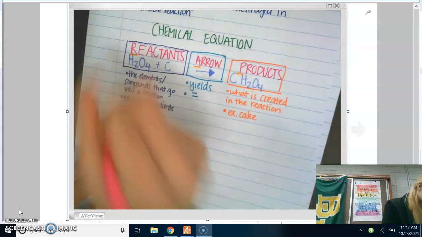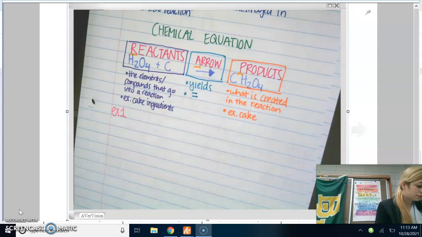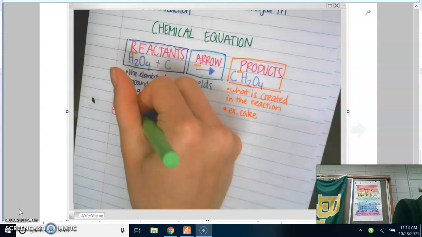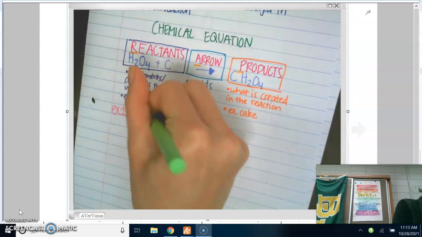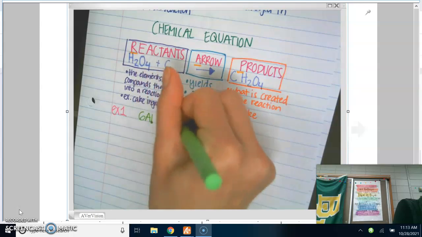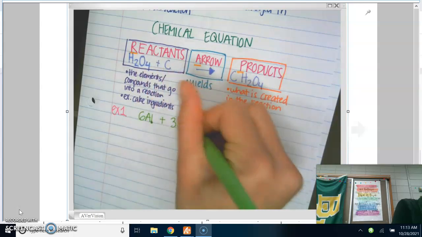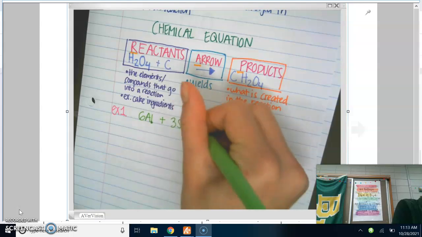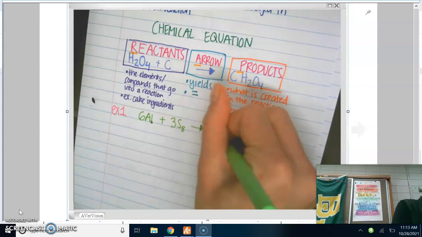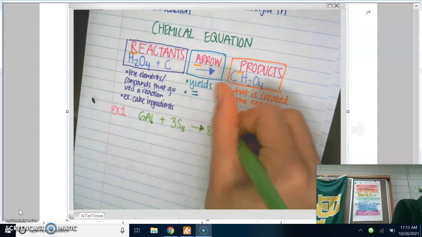Example 1. All right, so we'd be given a chemical equation. So let's say we're given 6Al plus 3S8 yields 8Al2S3.